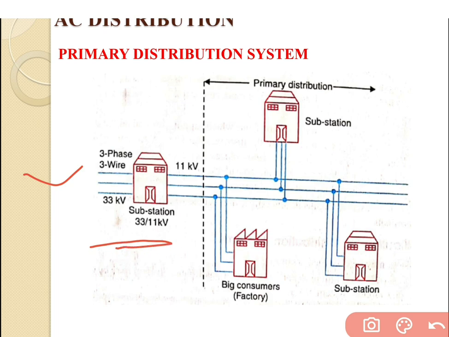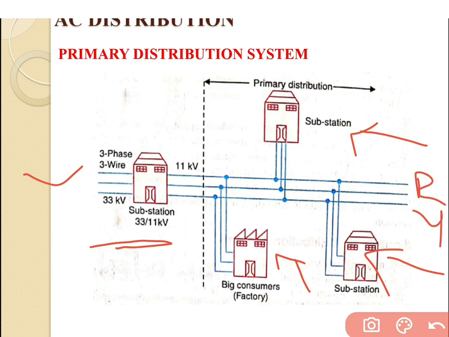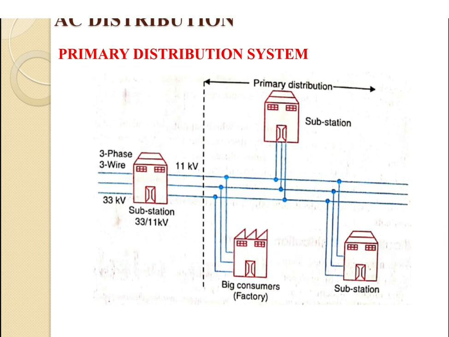So the 11 kV goes to the different substations located over here. That is one substation, that is the second substation, and there is a big consumer, or we can say a factory, connected over here, which requires a 3-phase supply, considered as R, Y and B supply. So 3-phase is the part of the primary distribution system, and the industry and substation require a 3-phase 3-wire system. So this is regarding the primary distribution system.